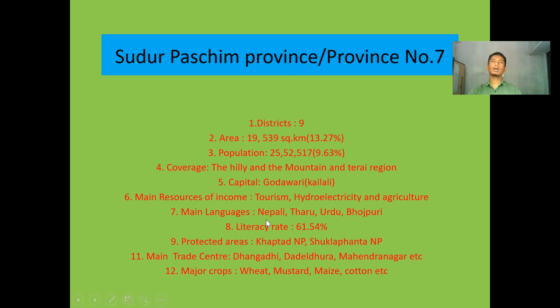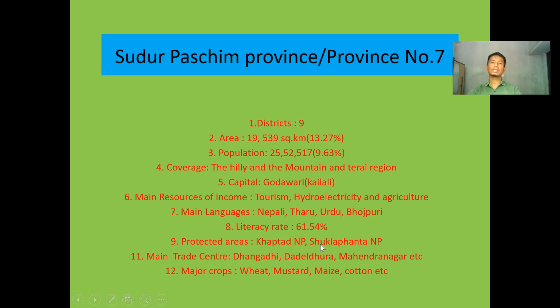Okay, because this Sudur Paschim province borders India. Nearby the border region, there are so many cities of India, and there are universities available to gain knowledge. People of this region go there to universities and schools, and gain knowledge from there. So literacy rate is higher there.